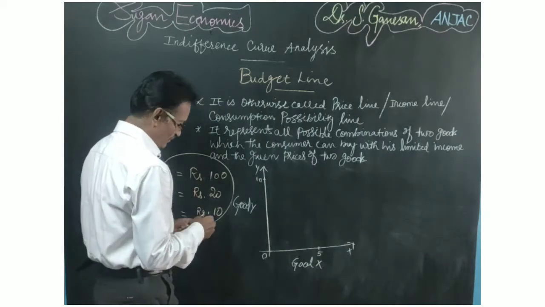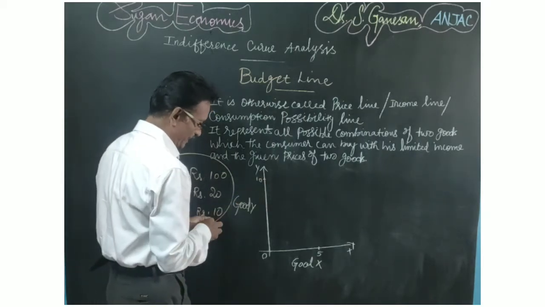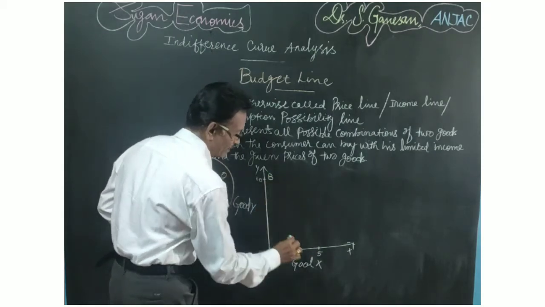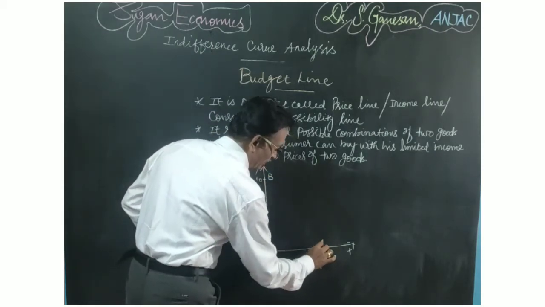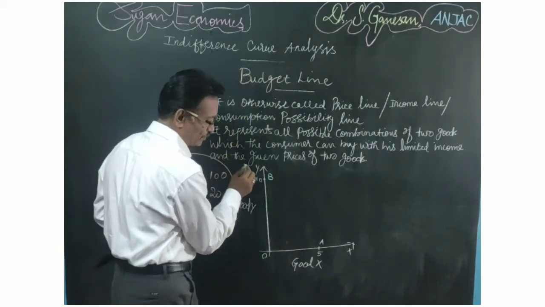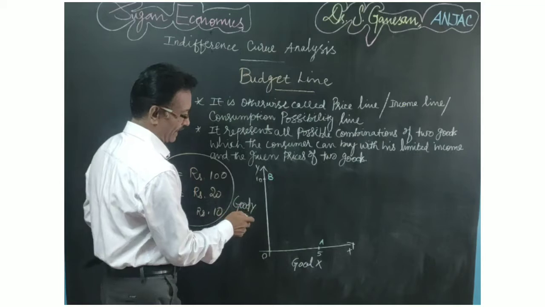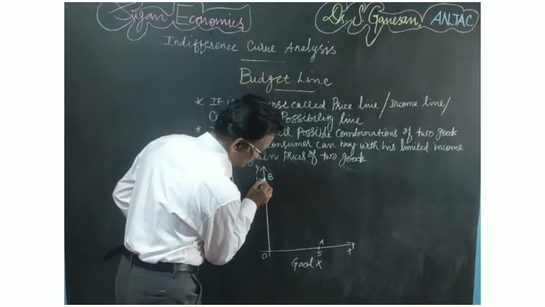Now we have to join these two points. Suppose you take this point as B and this point as A. Now we join these two points and we will get a line. That line is called the budget line. So now you can connect.